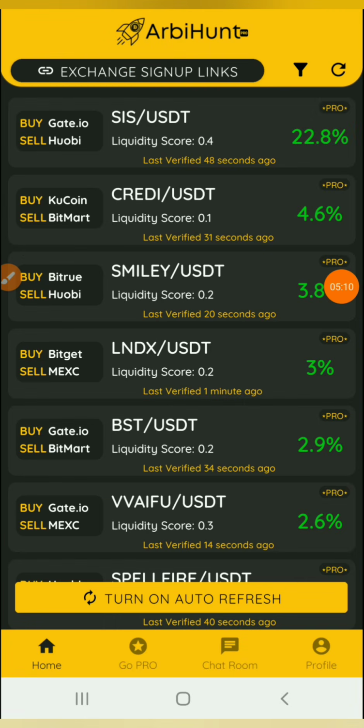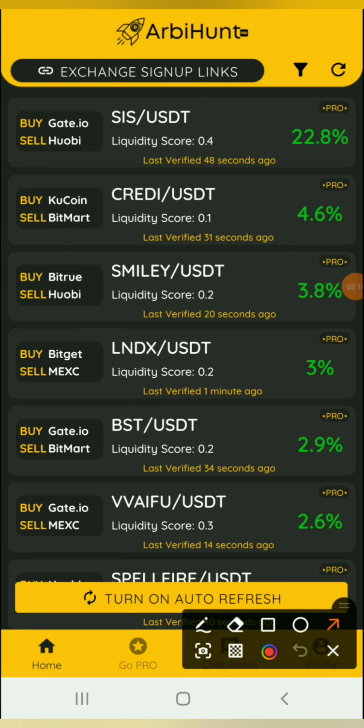One of the things that I like about this application is that it gives you a filter, a flexibility right here. If you don't want to go through the hustle and bustle of opening different accounts on different platforms, you can just choose the platforms that you have accounts on, and you are only going to see the arbitrage that exists within those platforms. And if you don't want to use the Ethereum network or the Matic network or the BSC network, you can just toggle it on and off.